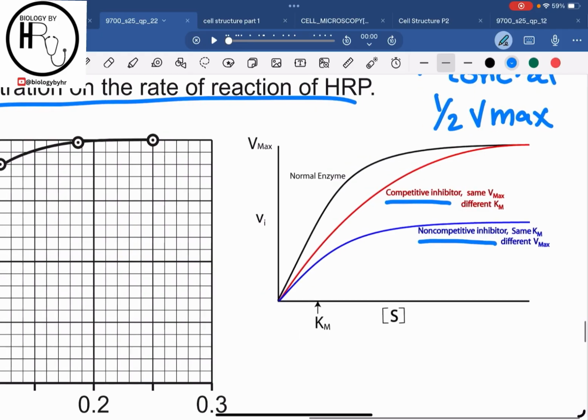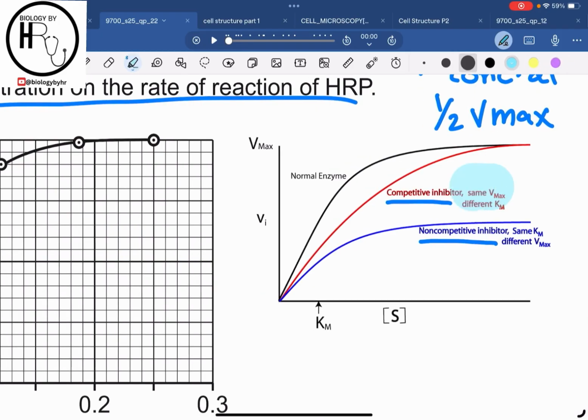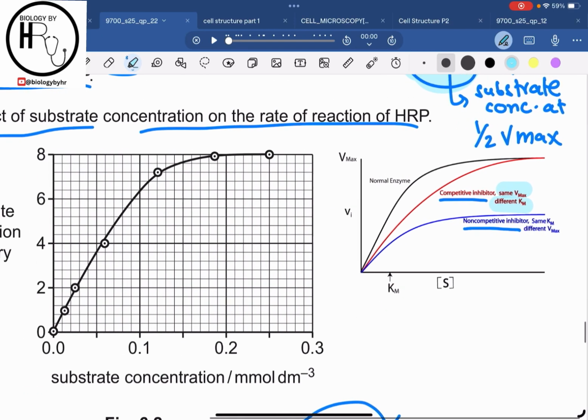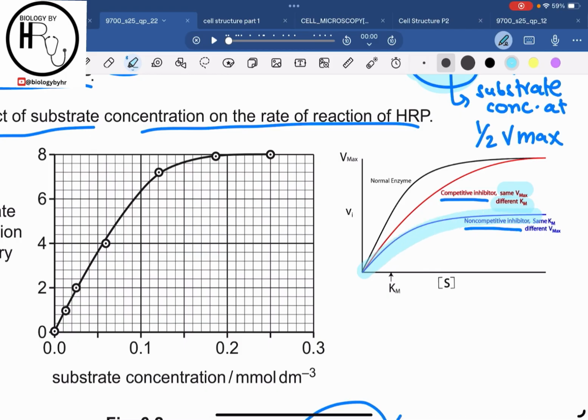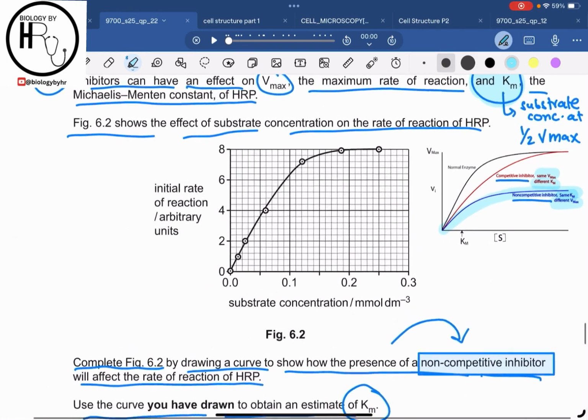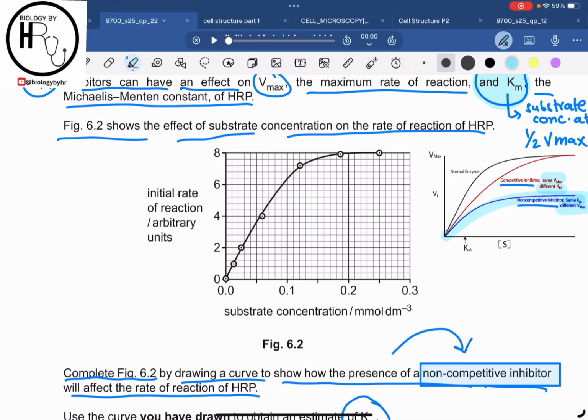In the competitive inhibitor, what is happening is that the Vmax is the same but the Km is different. But in the non-competitive inhibitor, the Km is the same but the Vmax is different. So as the Km is the same, can we identify the Km over here, what would be the Km of this graph? Can we identify the Km?